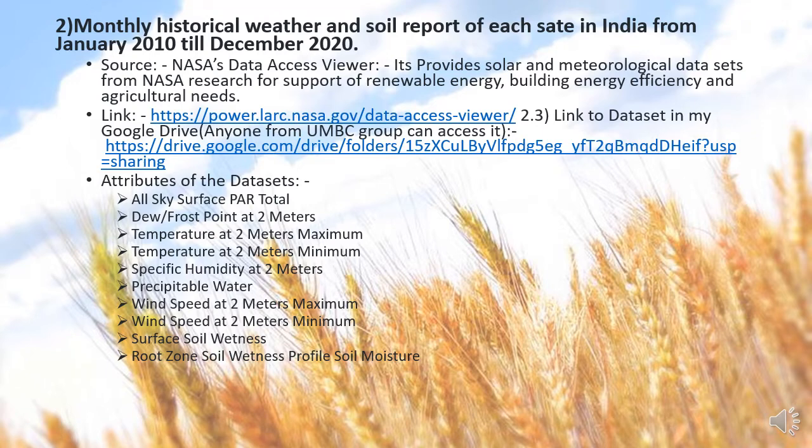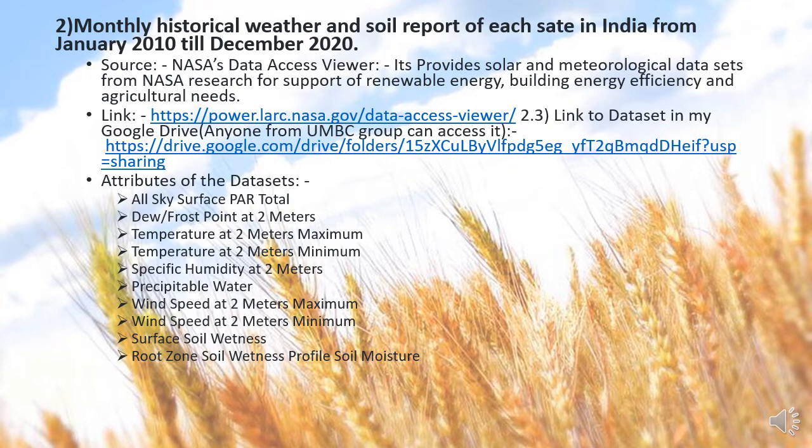This can vary at different locations because the atmospheric temperature will vary according to the pressure and humidity. Based on that, we get a dew point, and below that dew point, water droplets begin to condense. So based on this dew or frost point, we can get an insight into the pressure and humidity values.